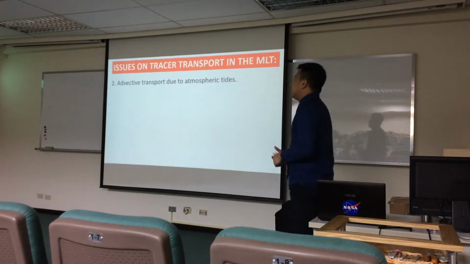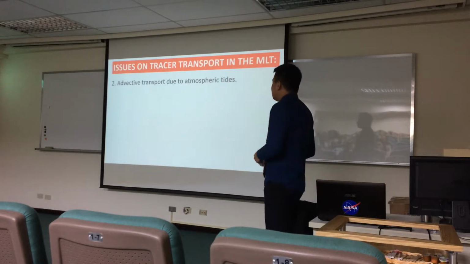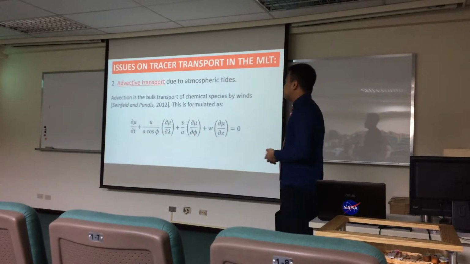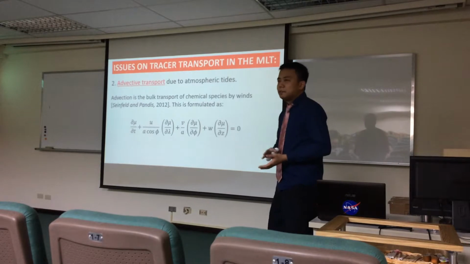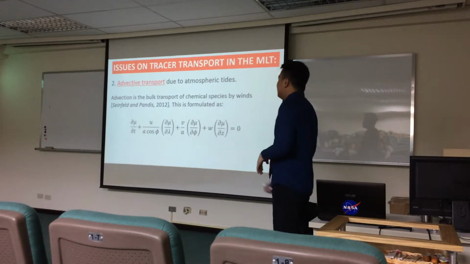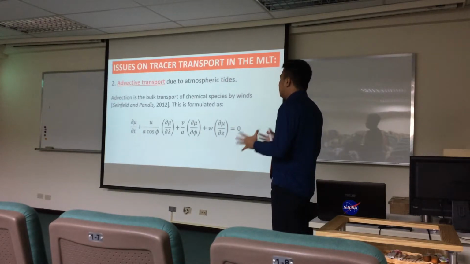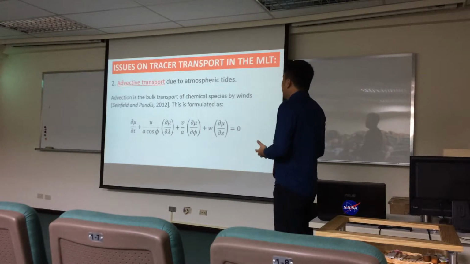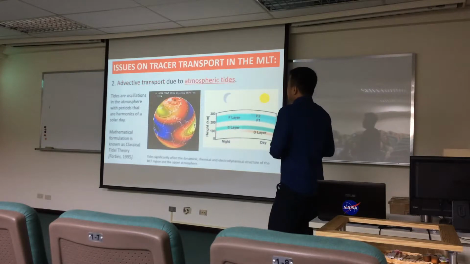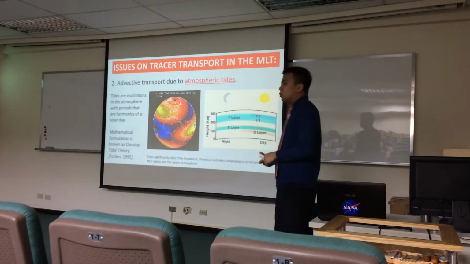So the second issue that my dissertation tackles is on advective transport due to atmospheric tides. So advection is just the other main category of transport processes. This is the bulk transport of chemical species by wind. So if winds are moving northeast, the species move northeast. Now, in contrast to diffusion, this one can be explicitly simulated since it's quite large. It pertains to large-scale phenomena, and the formulation is typically through this continuity equation. Now, my dissertation is specifically interested in advective transport due to atmospheric tides. Now, what are these tides?